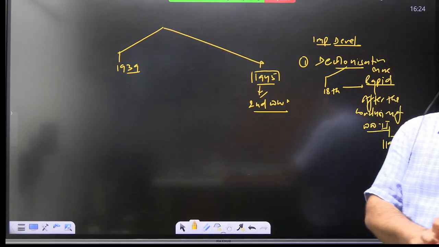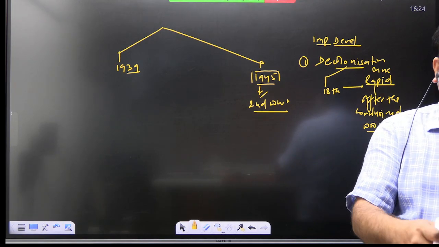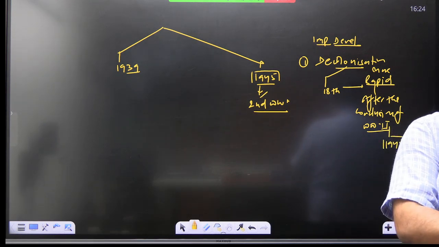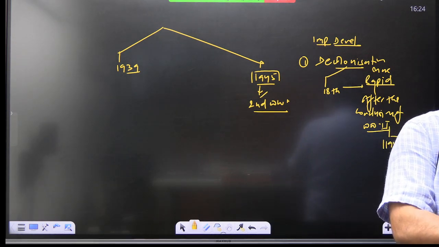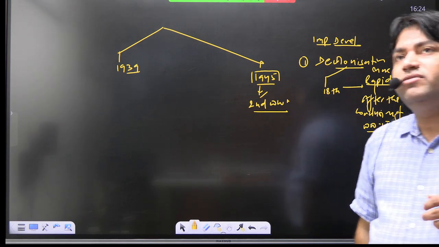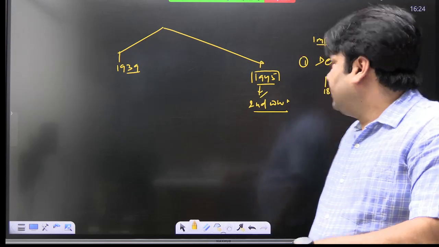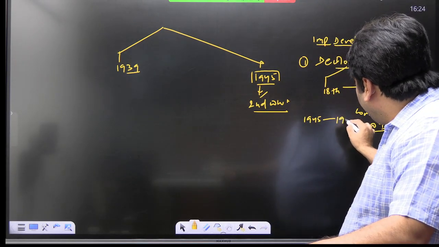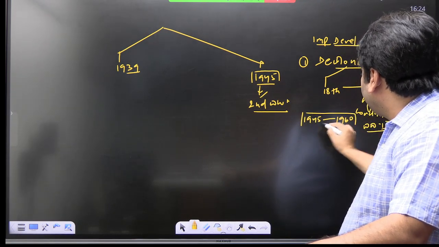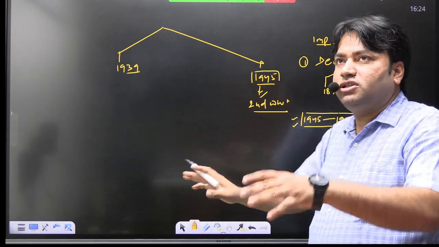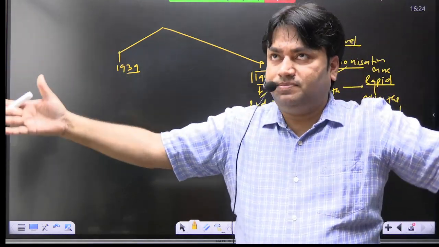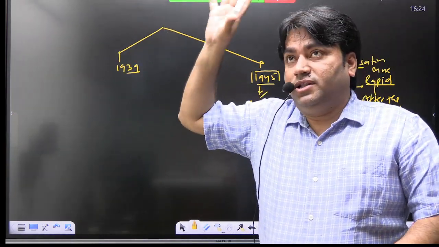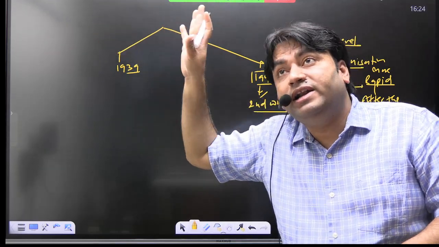This process of decolonization will become more rapid. It will become fast. Right? What will happen here? I am writing an example. Look, 1945 to 1960. Historians have again divided the process of decolonization into different phases. Did you understand me? Decolonization has continued till the 1990s. The colonies will keep getting freedom till the 1990s.